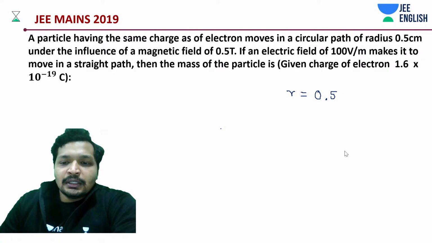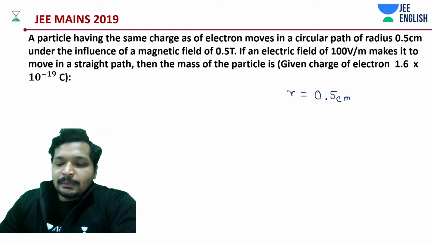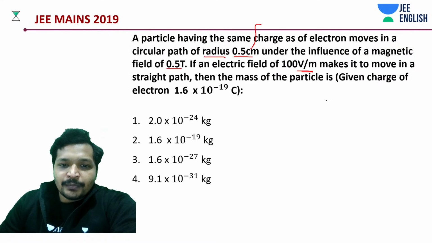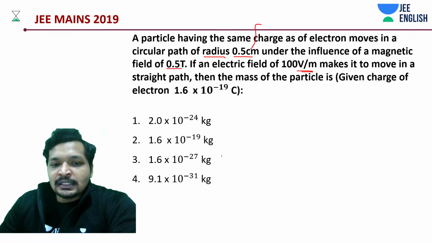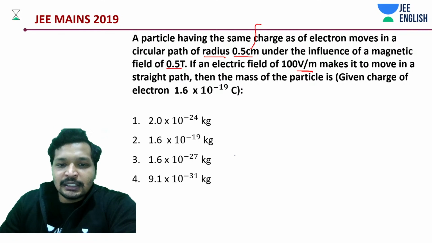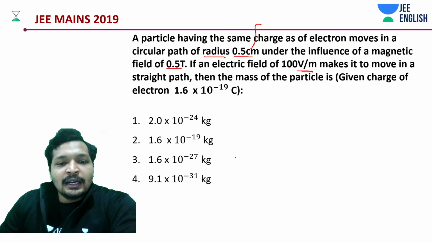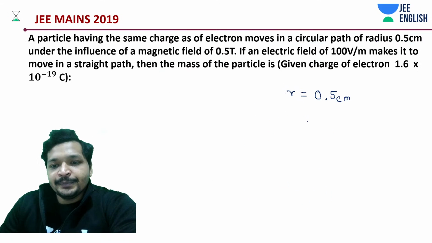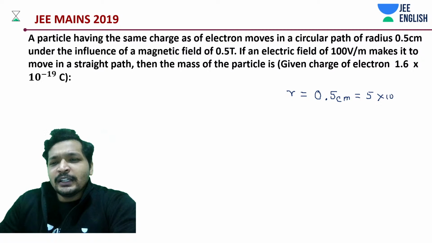That is actually the thing that we need to do if we want to get the answer correctly. Let me just check it once. Yeah, of course, answers are given to confuse you in the manner, right? So be very careful. This should be 5 into 10 to the power minus 3 meters.